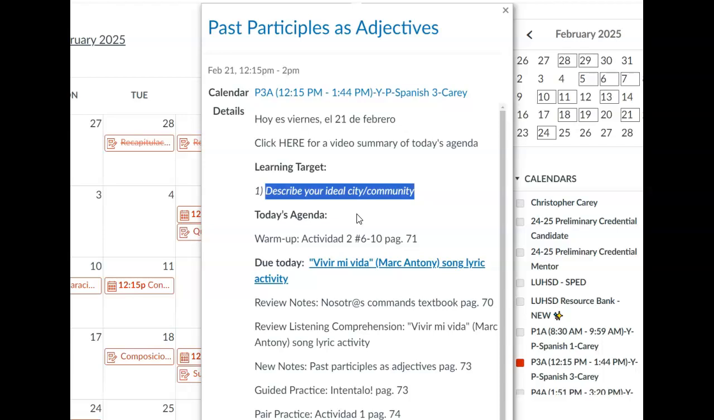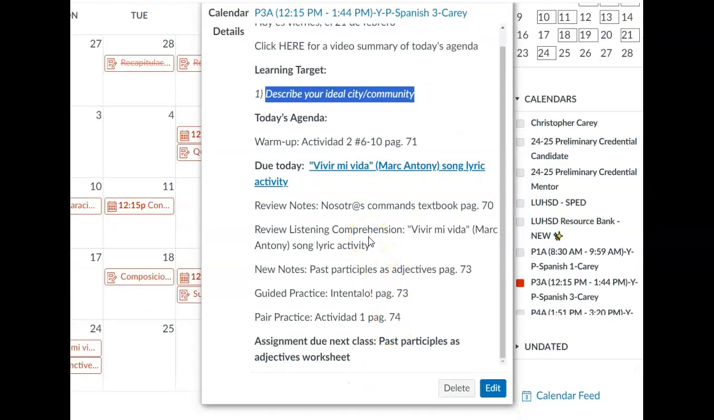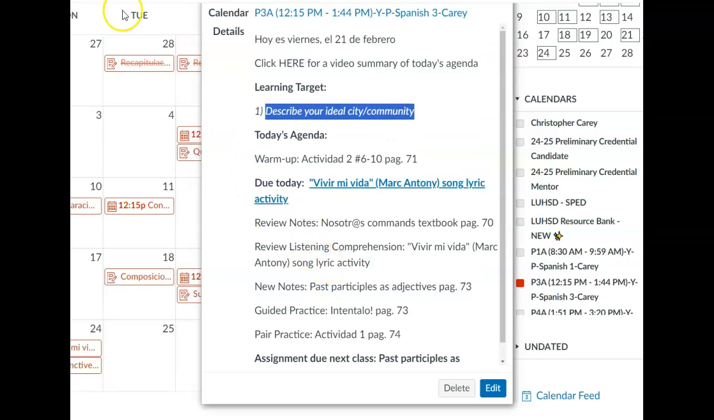or girlfriend last week. Our warm-up for today is Activity 2. I don't believe we got to finish Activity 2 last class. We'll wrap that up at numbers 6 through 10 on page 71. Due today is your song lyric activity, Vivir mi vida, by Marc Anthony. We will review the notes on Nosotros commands that are on page 70, review the homework, the song lyric activity, new notes on past participles as adjectives, a little bit of guided practice, one pair practice activity, and then a worksheet. The past participles as adjectives worksheet also includes a little bit of practice on Nosotros commands. That is our agenda for today. Let's go ahead and get started.